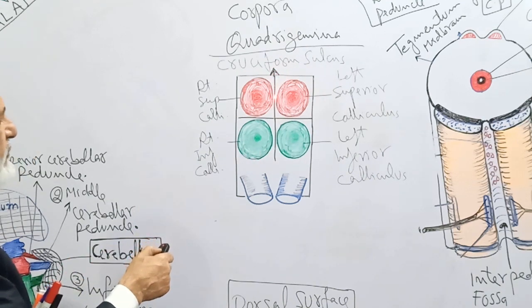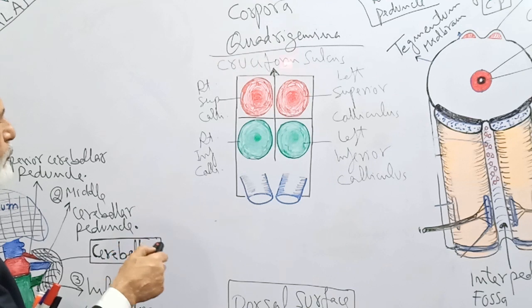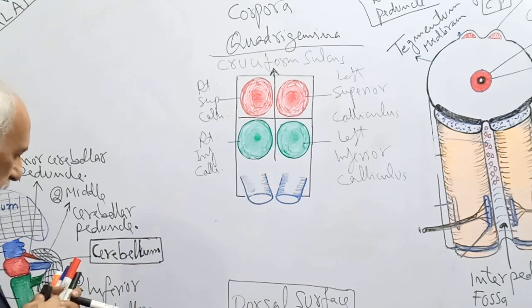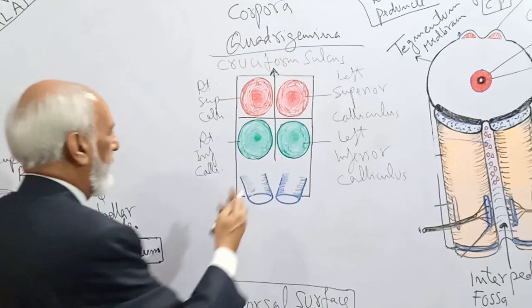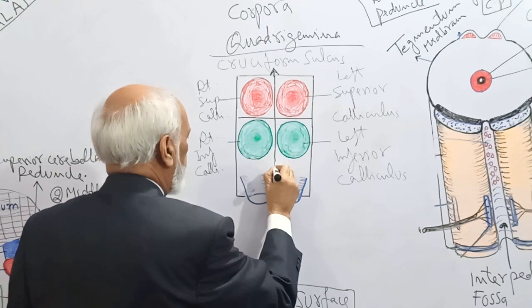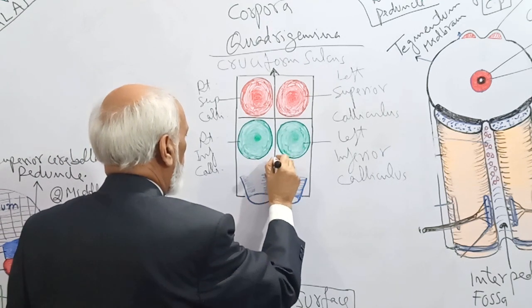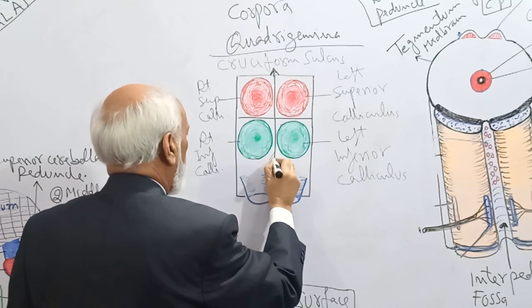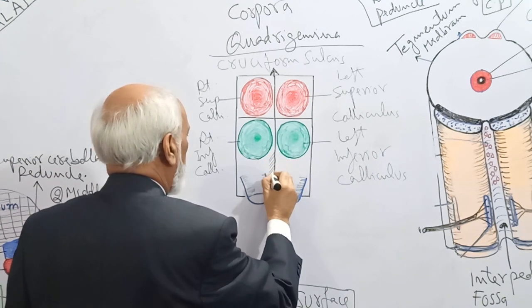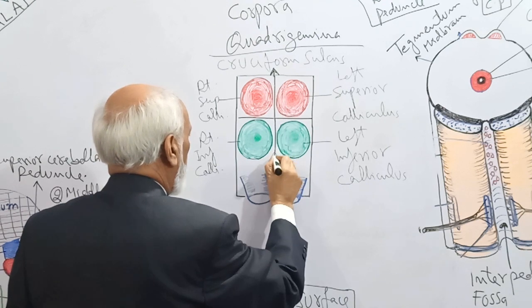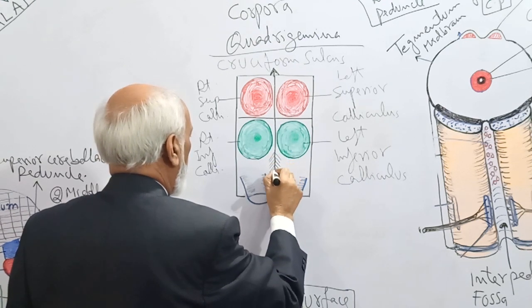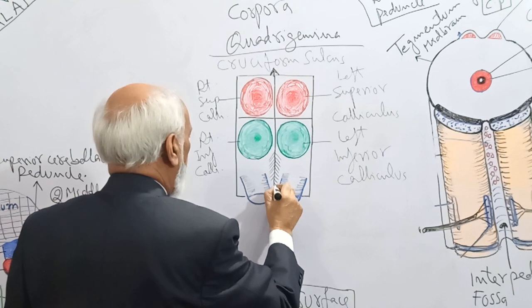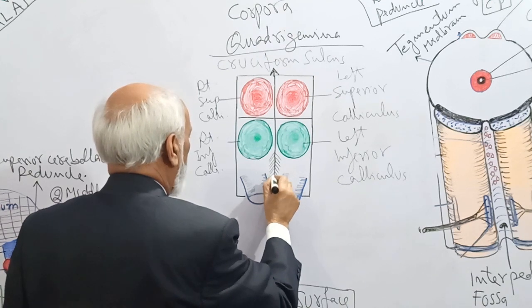Now if we trace the longitudinal part of this cruciform sulcus, a sulcus is a groove, and here there is a vertical ridge on the dorsal surface of the lower part of the midbrain.